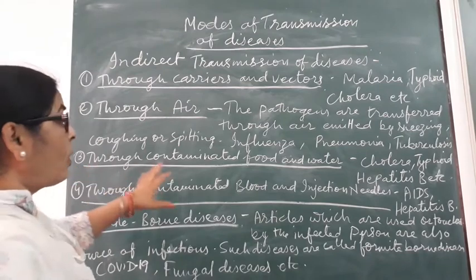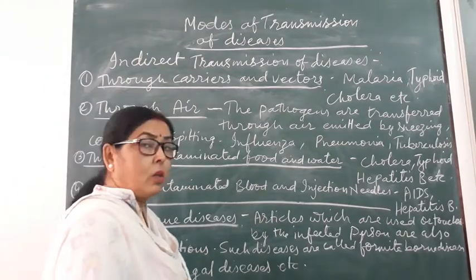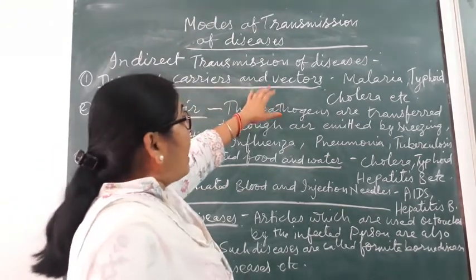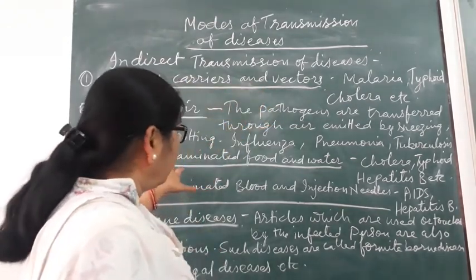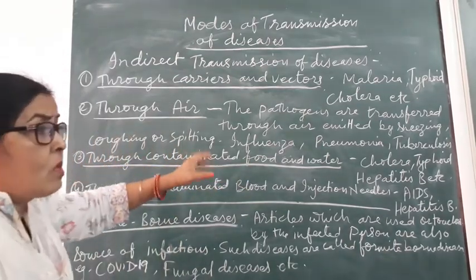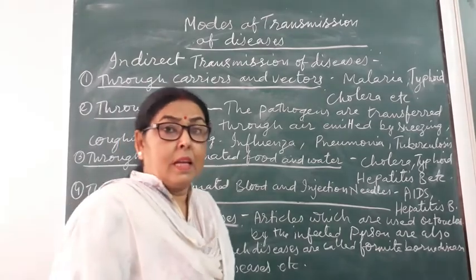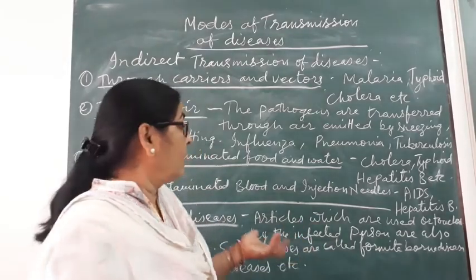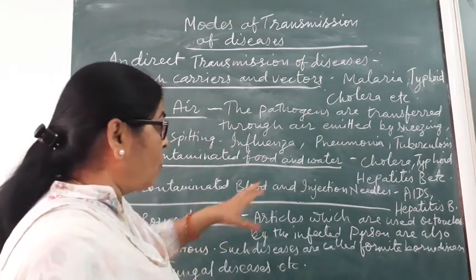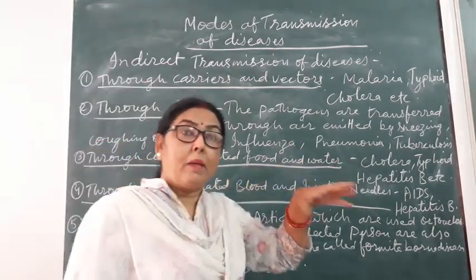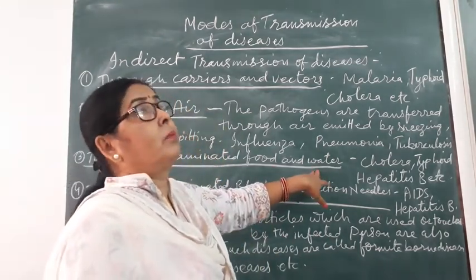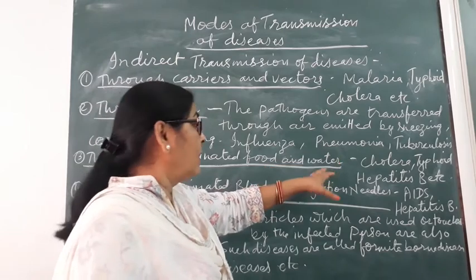Third is through contaminated food and water. Just now I told you about carriers and vectors. This is also a contamination which is caused by some flies and other insects, which make our food and water contaminated. Water gets contaminated by many other reasons, not only by flies.